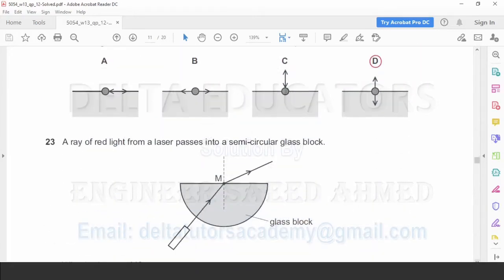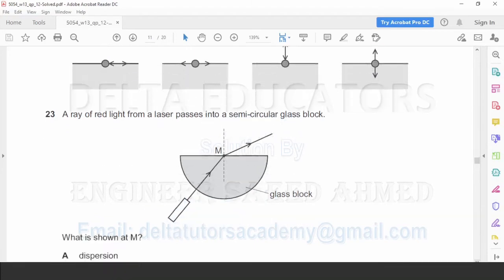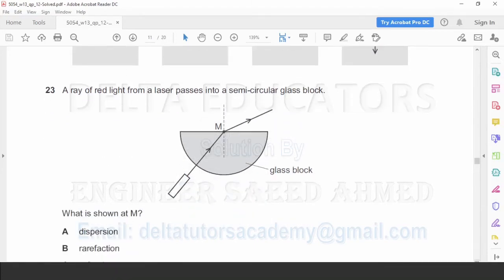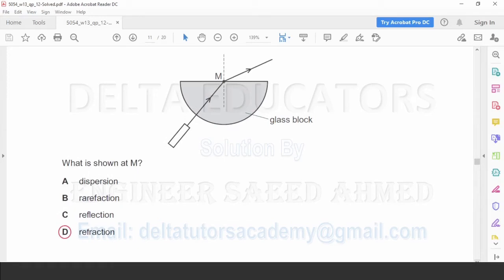Question number 23. A ray of red light from a laser passes into a semicircular glass block. What is shown at M? Option A, dispersion, B, rarefaction, C, reflection, D, refraction. Here, the light ray enters from the glass block to air. Light ray enters from one medium to another medium. When a light ray passes from one medium to another medium, this phenomenon is called refraction, and refraction is given here in option D. So the correct option is option D.